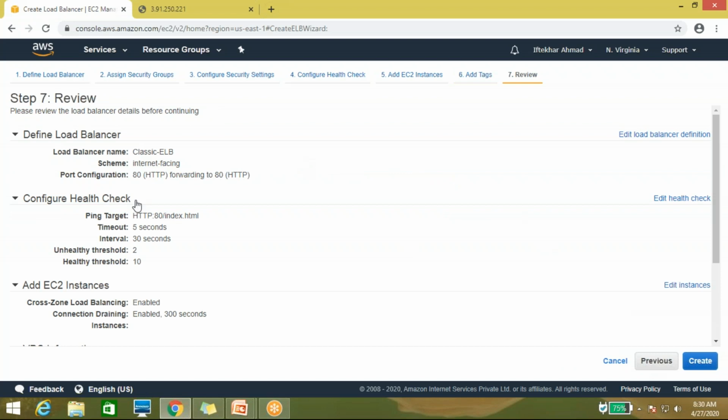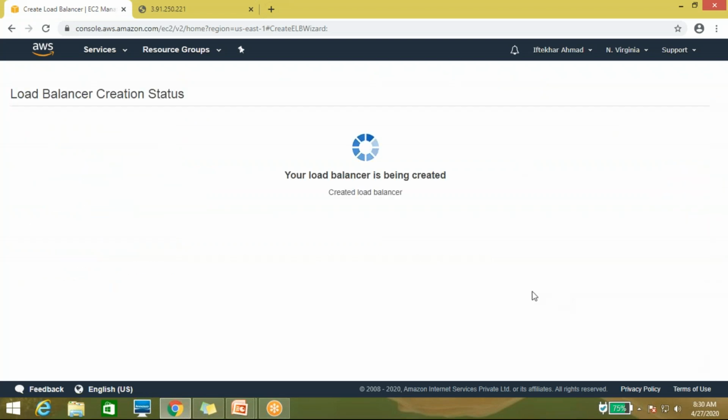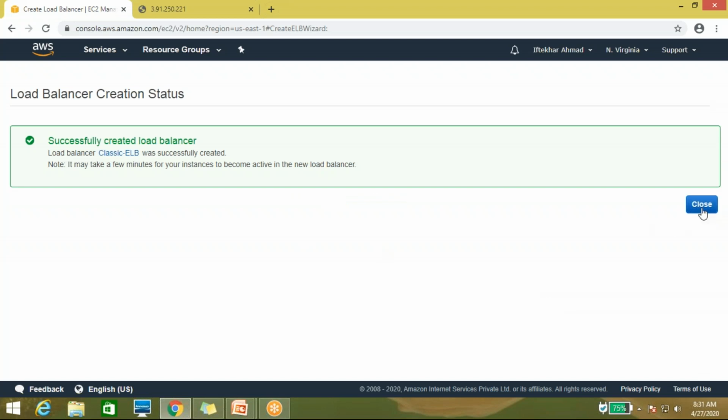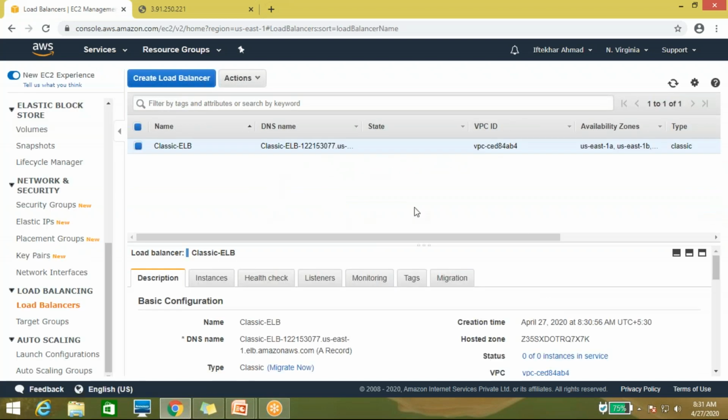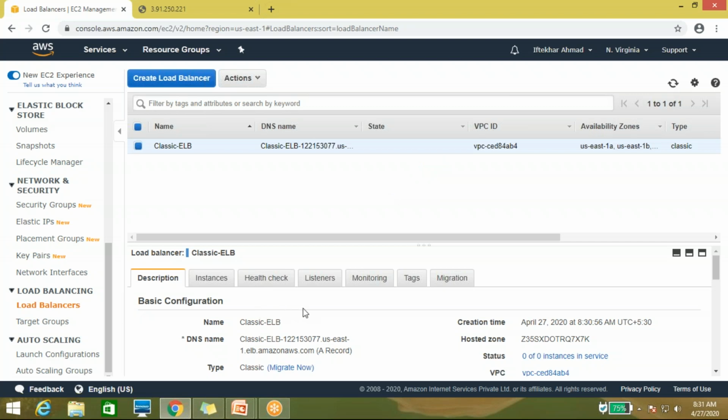Review and create, it's showing everything you have mentioned in the configuration. Okay, so now click on create. Now the classic load balancer has been created, but I haven't set any target. So you now have to create a target group, and then add your instance in the target group. Only then will traffic go through the load balancer.